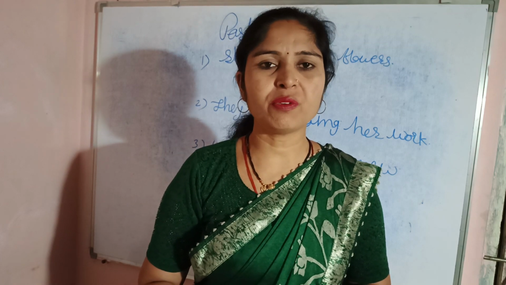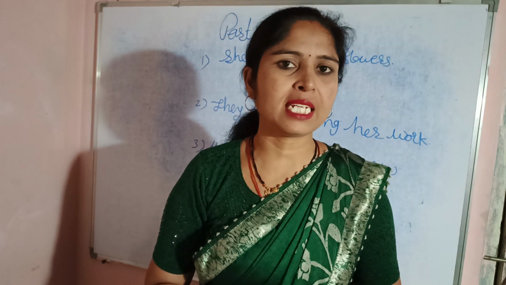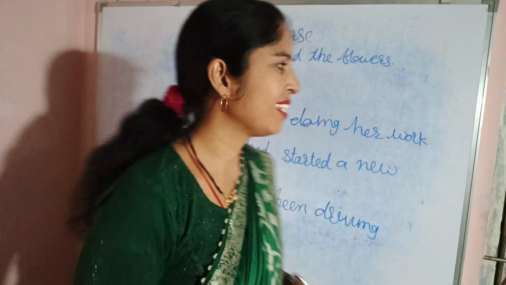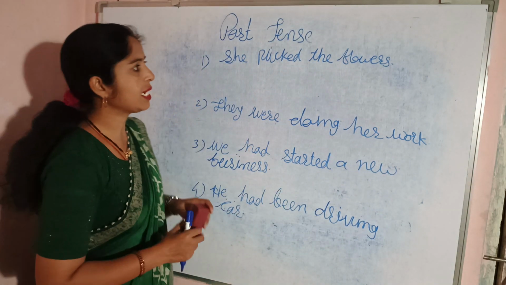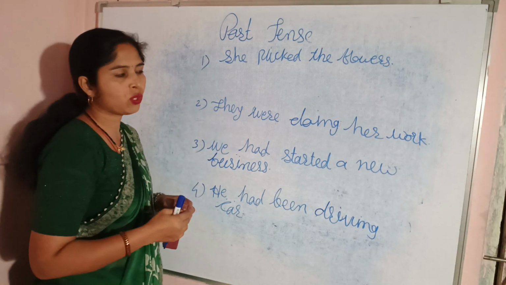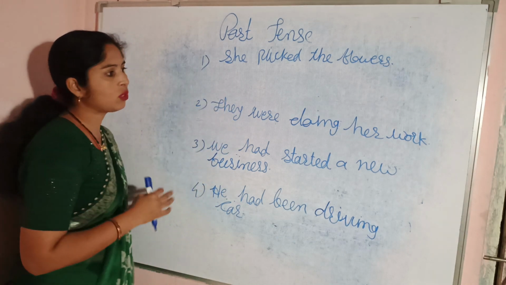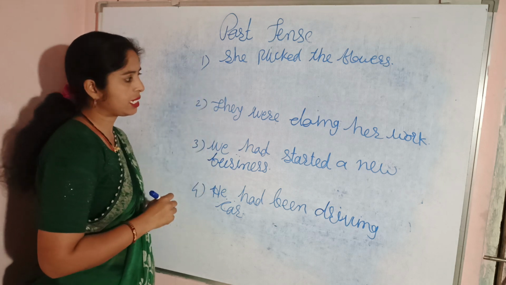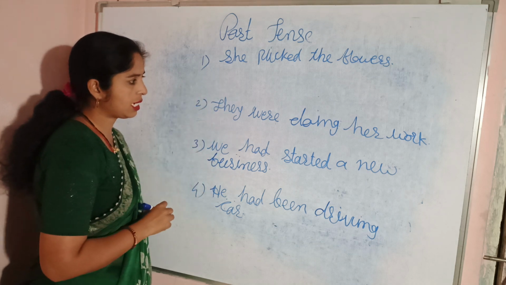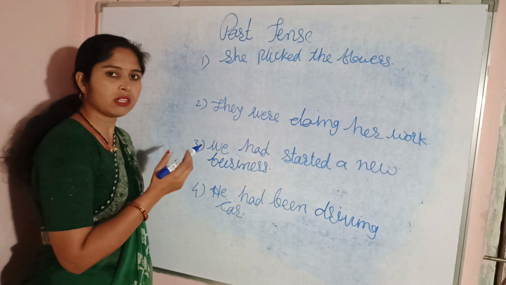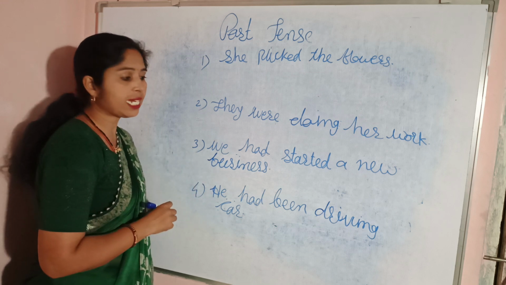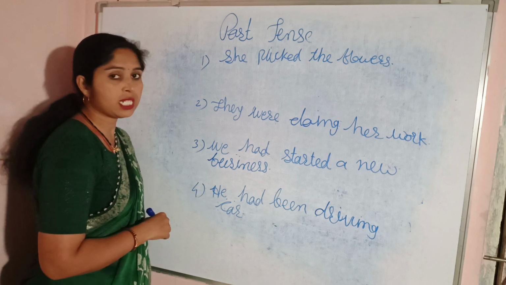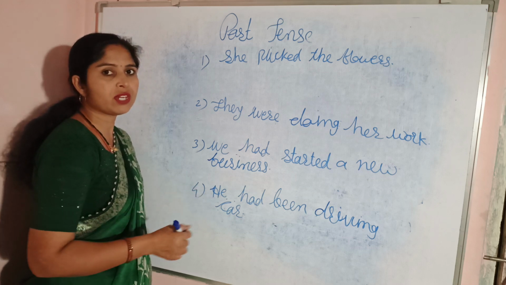Today I am going to give you some information related to the past tense and all its four categories. So let's move towards our topic. See, different sentences I write down on the board. These are related to the four categories. First sentence is related to the simple past tense. Second sentence is related to the past continuous tense. Third sentence is related to the past perfect tense. And fourth one is related to the past perfect continuous tense.